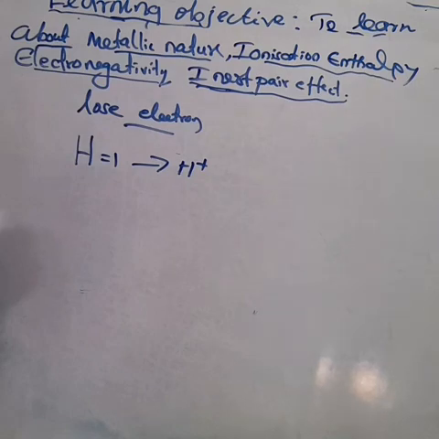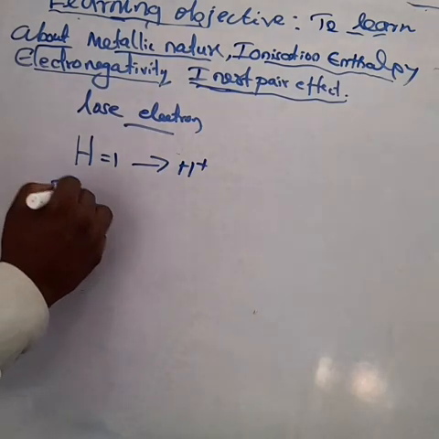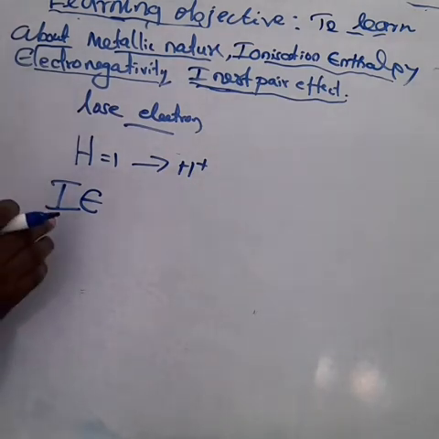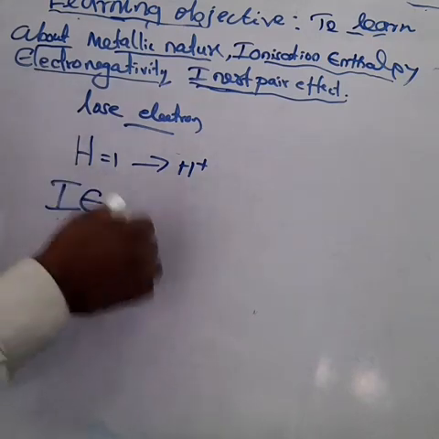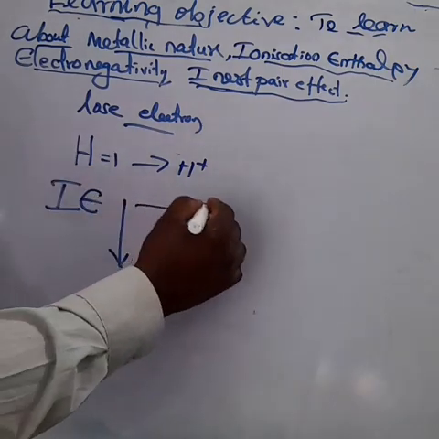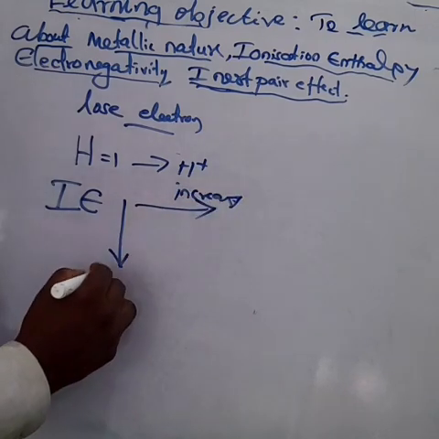Here, what happens to the ionization energy, ionization potential, ionization enthalpy in the periodic classification? Down the group the ionization energy decreases, and from left to right the ionization energy increases. Next we have the ionization enthalpy topic, so I will explain that one.